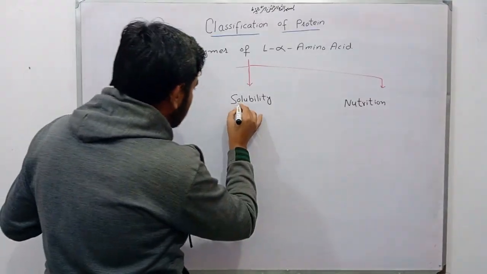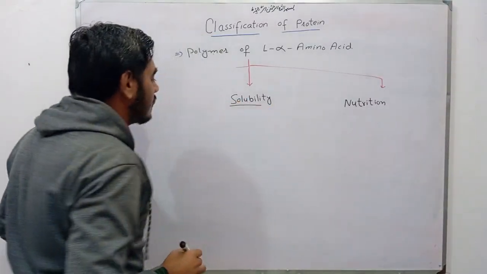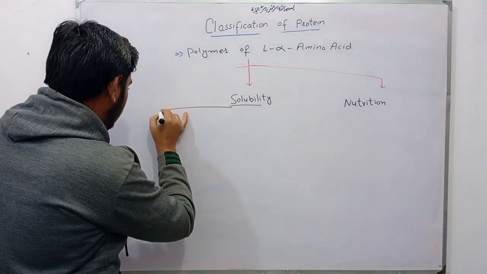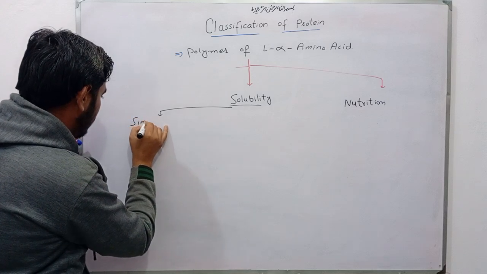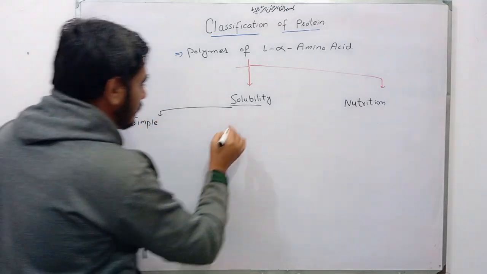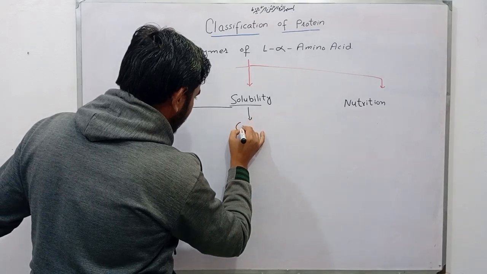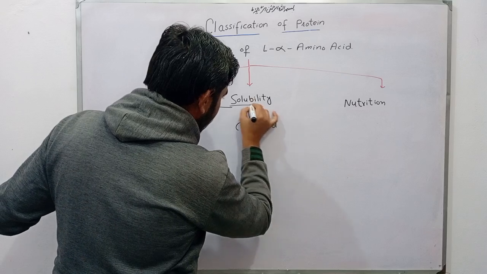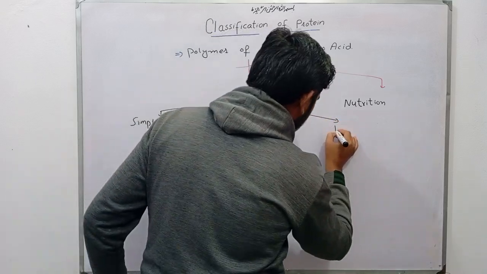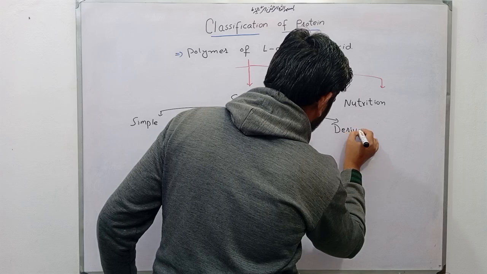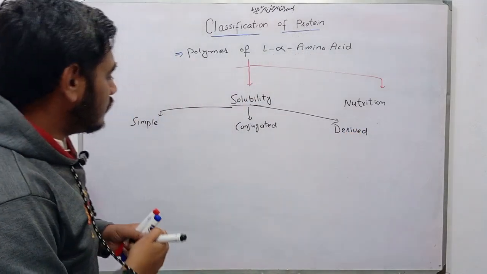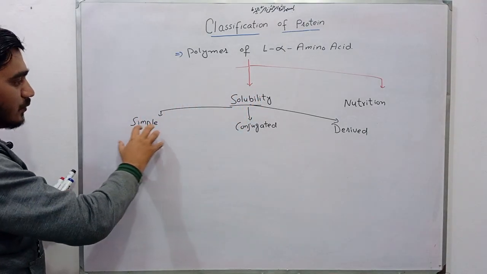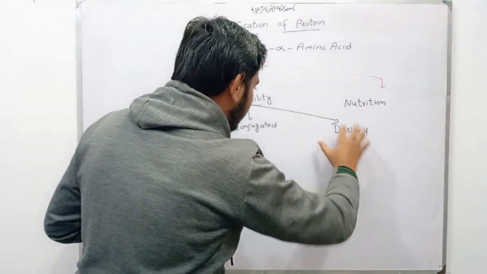Students, this solubility classification is further divided into simple protein, conjugated protein, and derived protein.